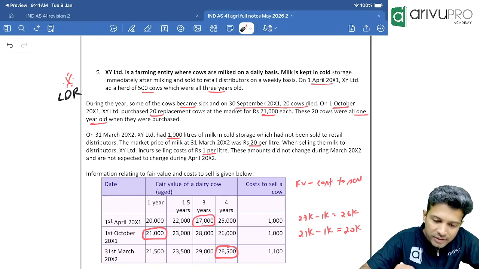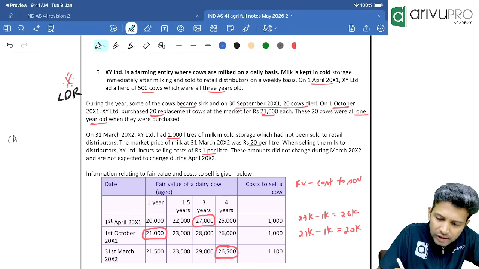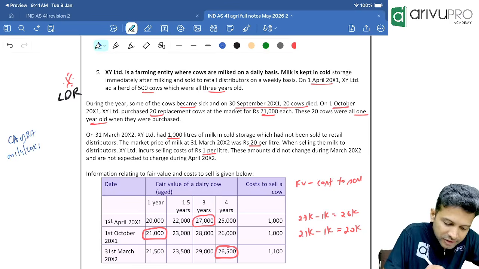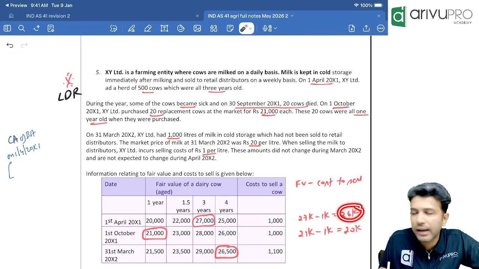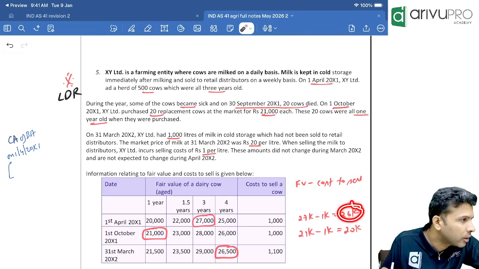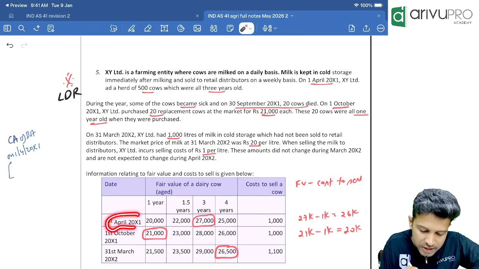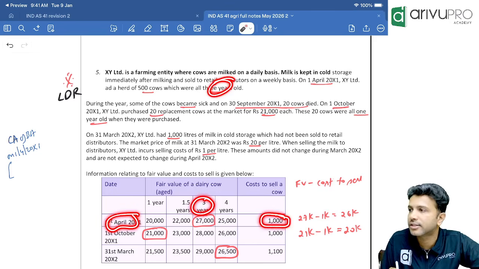The carrying amount of biological assets on 1st April 20x1. They have given the table, so we don't have to write this. One cow will be measured at 26,000. How? Fair value is 27,000 on 1st April for a 3-year-old cow, and cost to sell is 1,000.